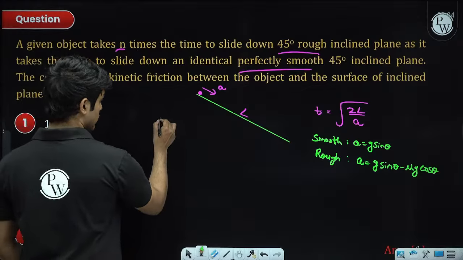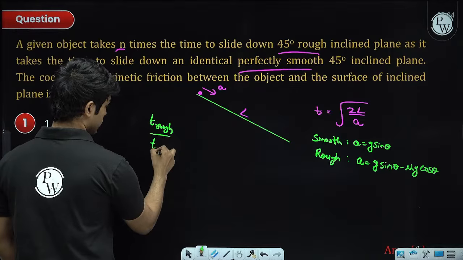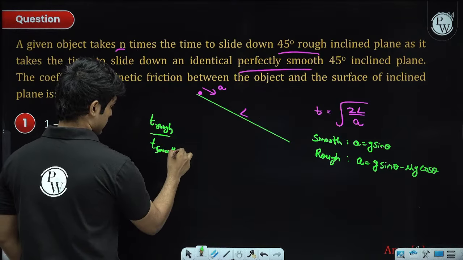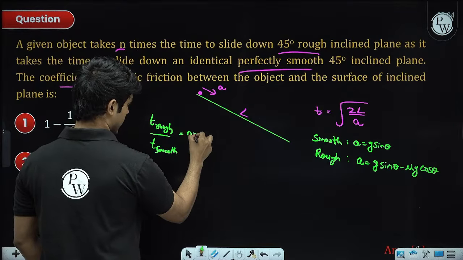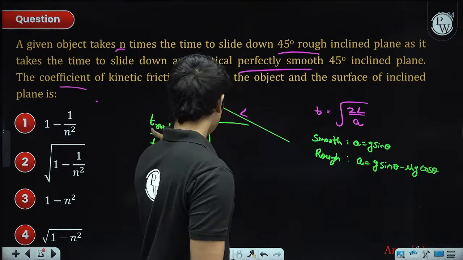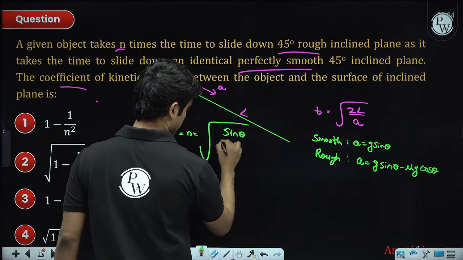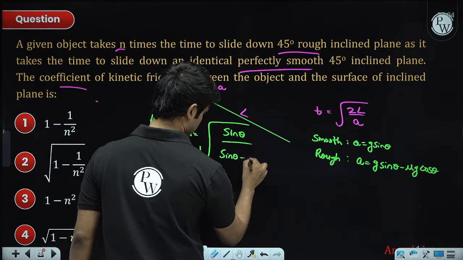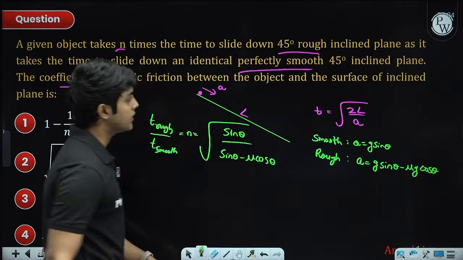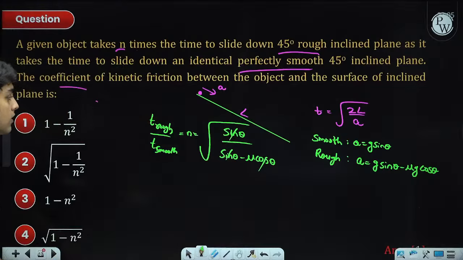So time in the rough case divided by time in the smooth case is given to be n, and this is equal to square root of rough divided by smooth. So in the rough case, here we will have a sine theta, and here we will have a sine theta minus mu cos theta. So now theta equals 45. So sine 45 and cos 45 are the same, so they cancel out. So now you just have to solve for mu. Okay, so answer will be the first answer.